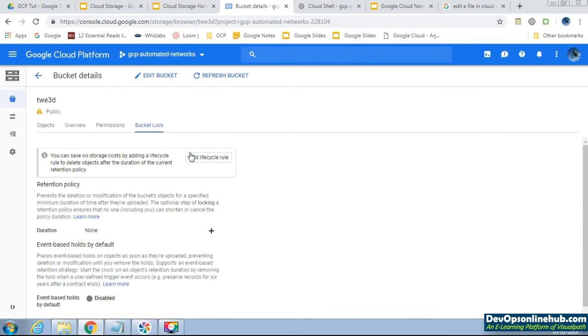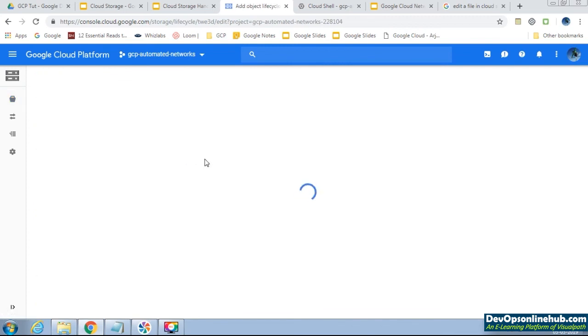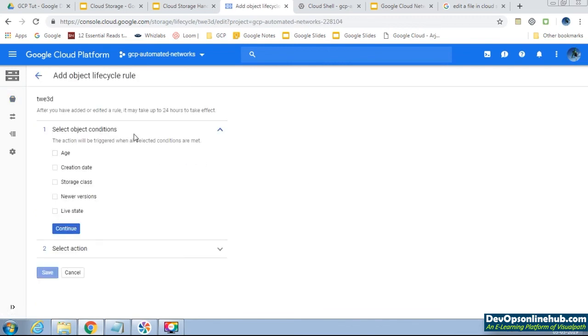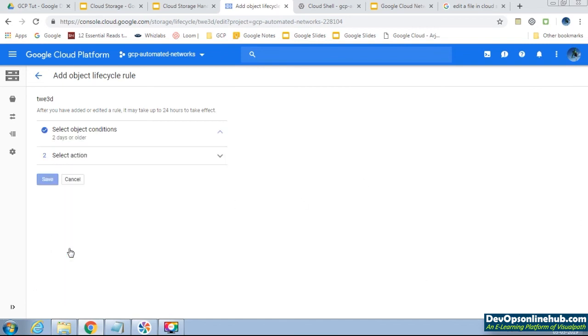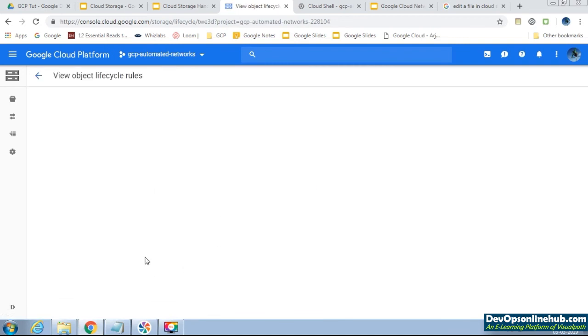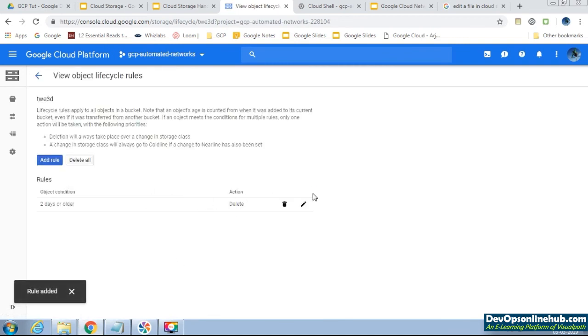See, adding lifecycle rules. On what criteria, like age, how many days, we can give 3. Then selection, then continue, where we want to give our object, like objects 2 days old, we can delete that object, continue, then we can save. See, our lifecycle policy has been set.